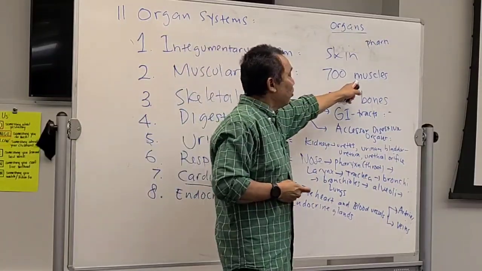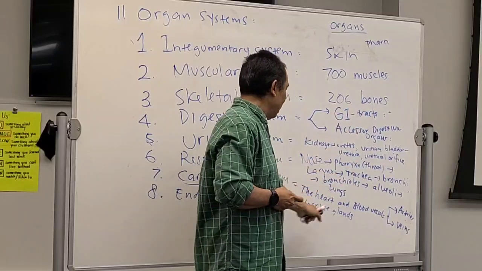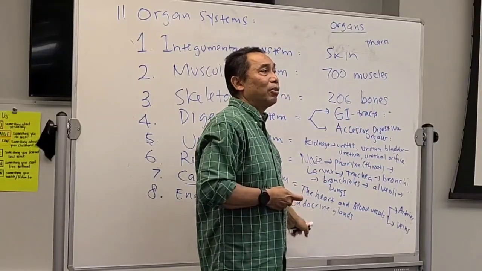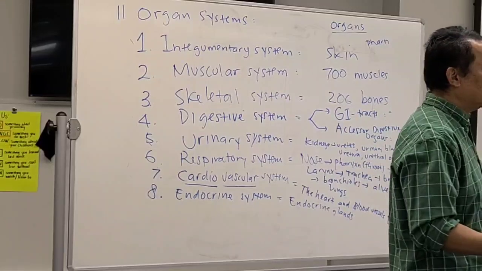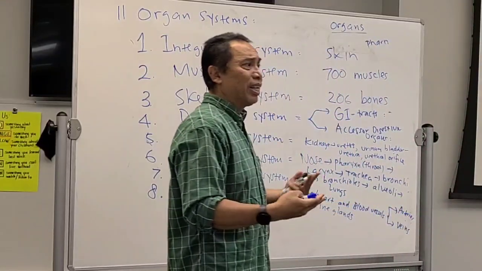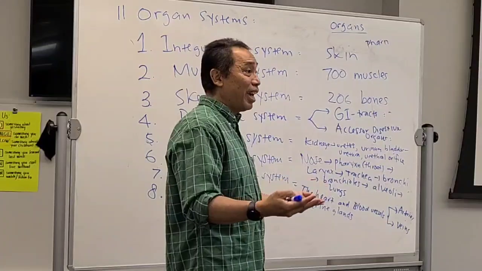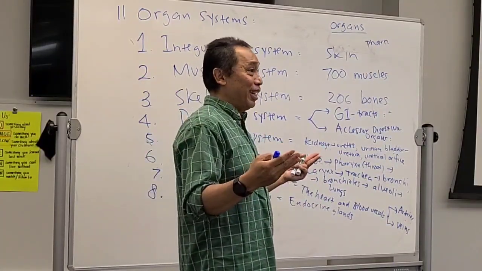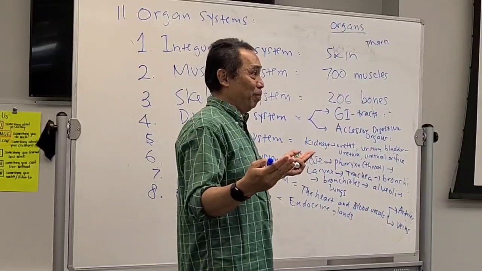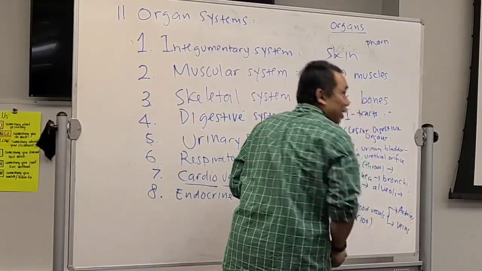Just like 700 muscles and 206 bones, it's maybe about 100 endocrine glands. Hypothalamus, pituitary gland, and then we have the adrenal gland. Those are the names of some of the endocrine glands. About 100 of them.